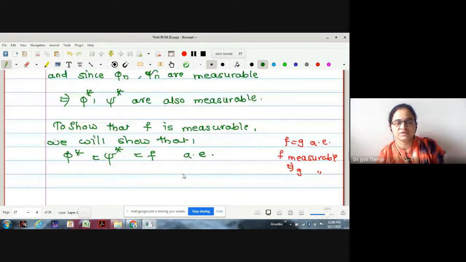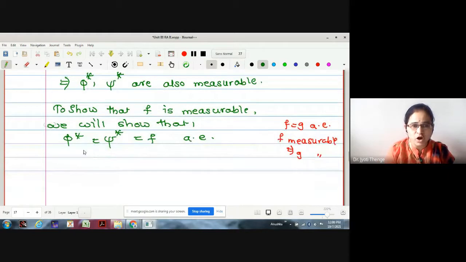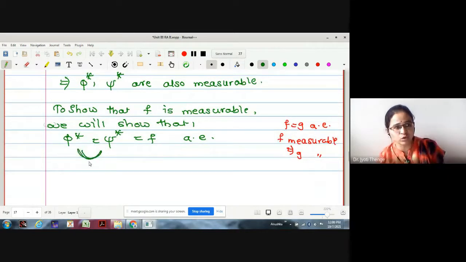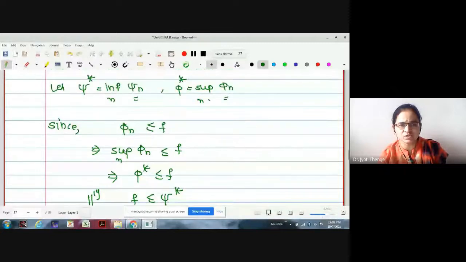Because if these are equal almost everywhere, and phi star and psi star are measurable, that will give us f is measurable. The first job is to show phi star equals psi star almost everywhere. What is the obvious relation between these two?